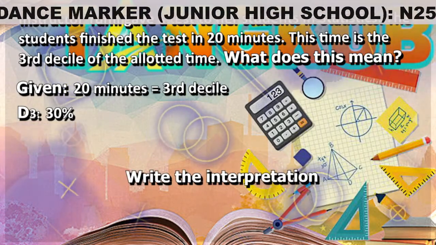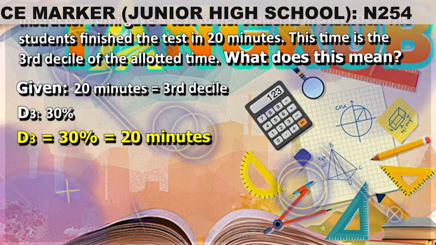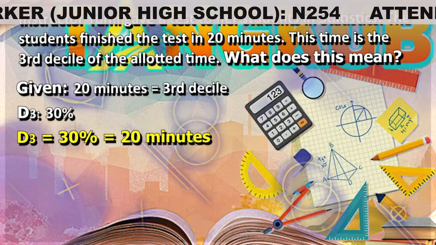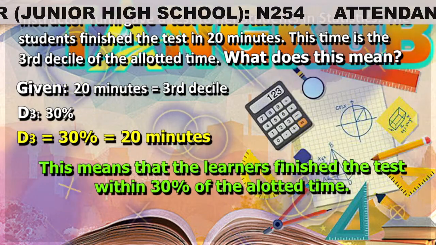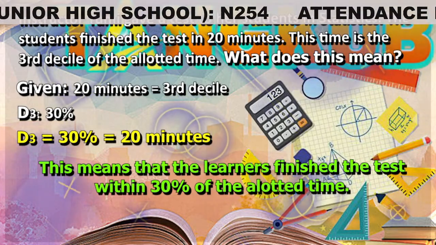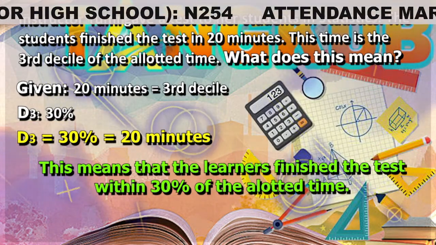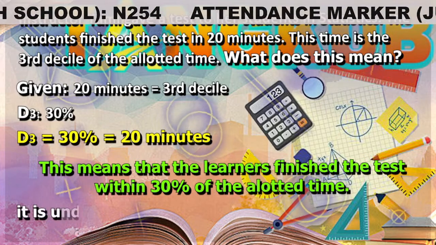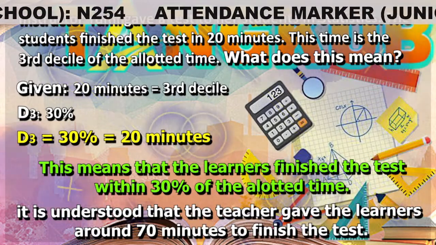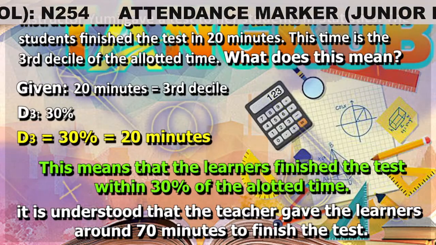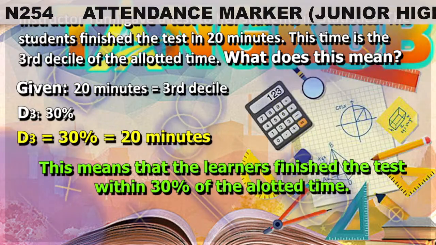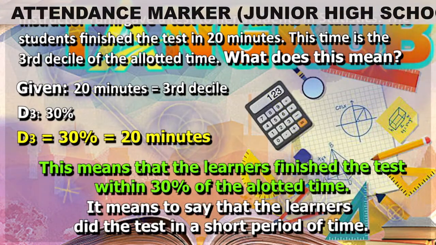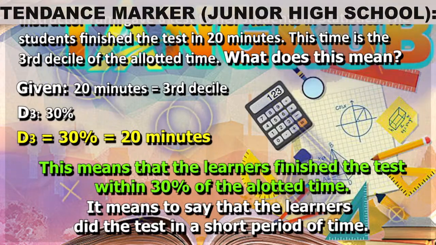Next, write the interpretation. We know that the third decile is equal to 30%, and based on the given problem, the third decile is 20 minutes. This means that the learners finished the test within 30% of the allotted time. You can say it is good because it means the students finished the test in a short period of time. If we examine deeper, it is understood that the teacher gave the learners around 70 minutes to finish the test. Gladly, the students finished it in just 20 minutes. It means to say that the learners did the test in a short period of time.